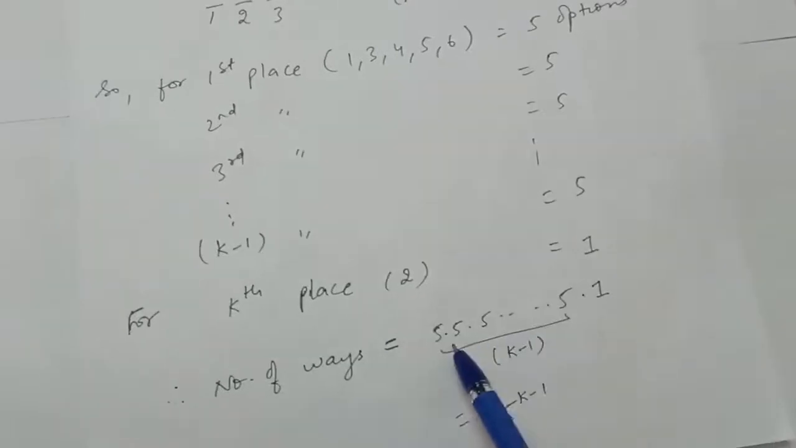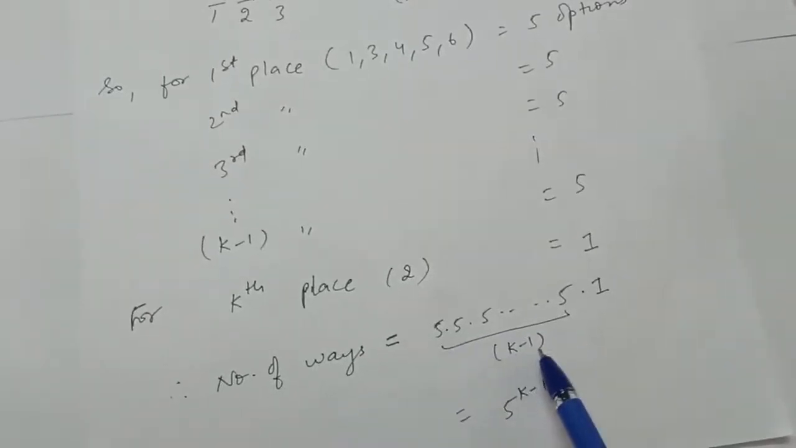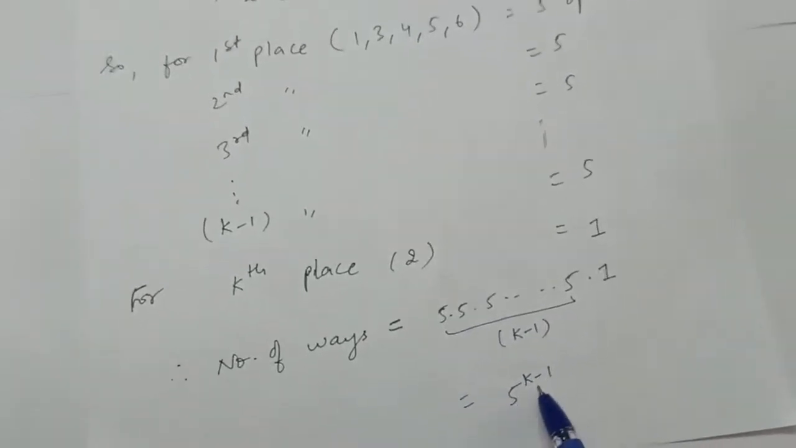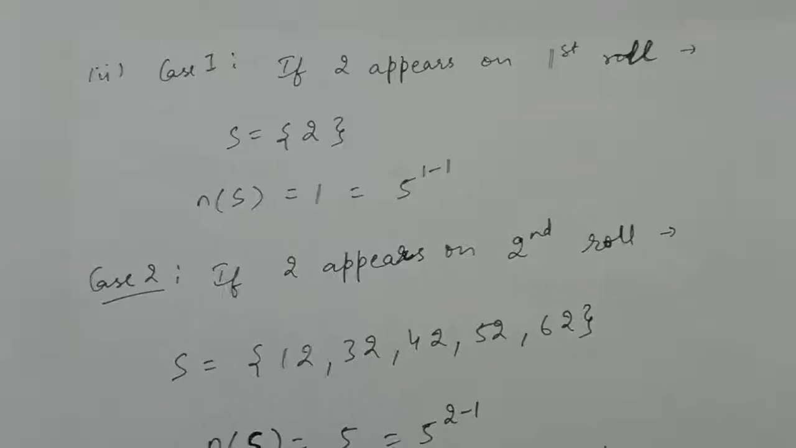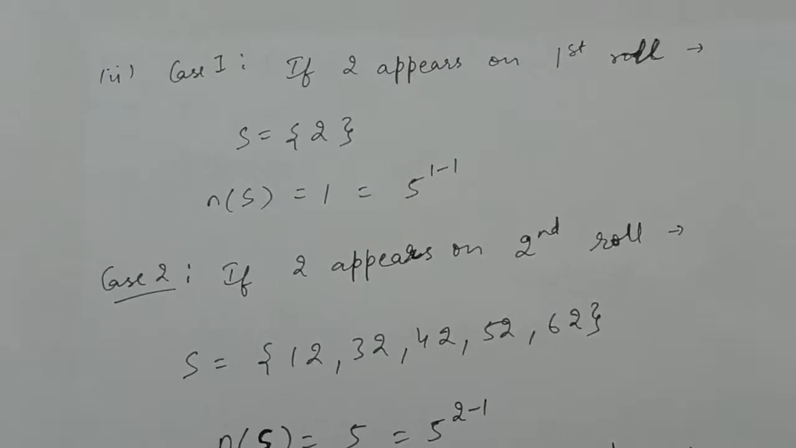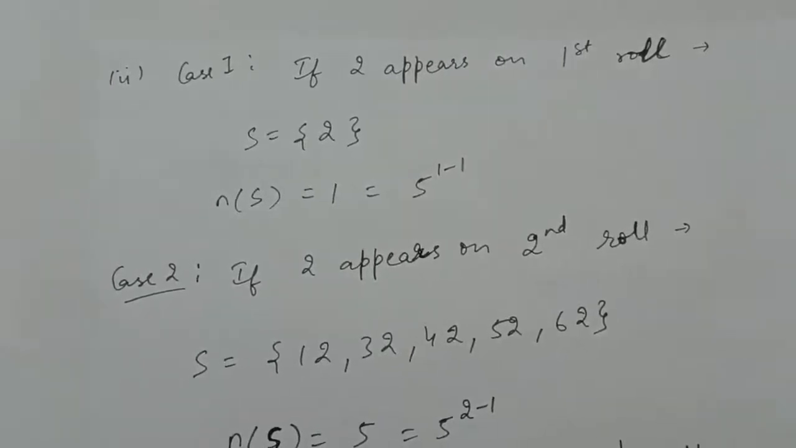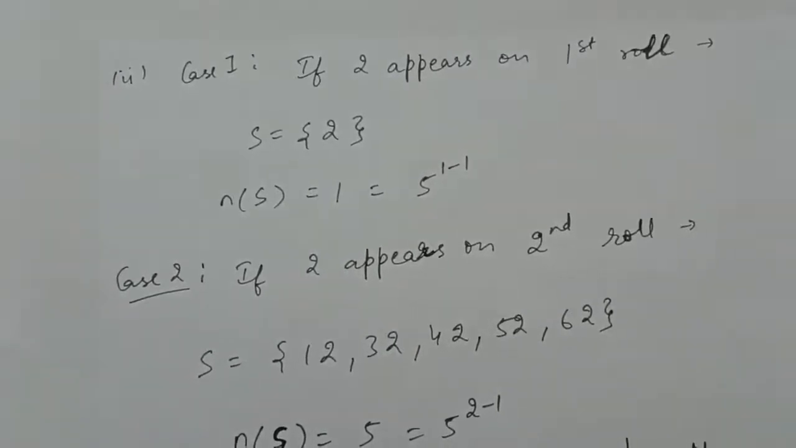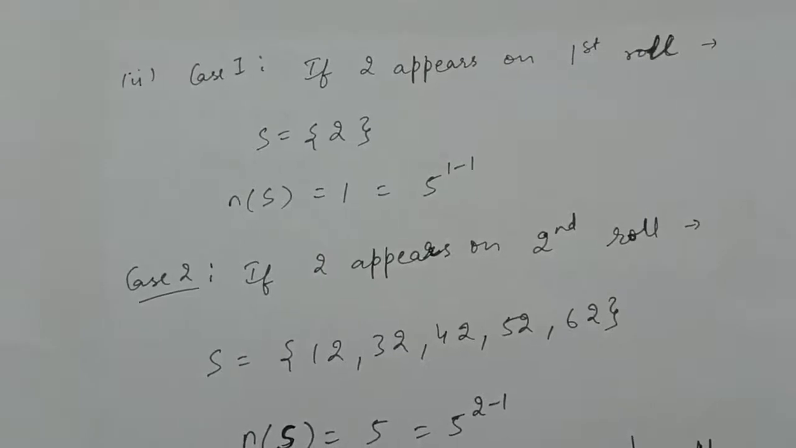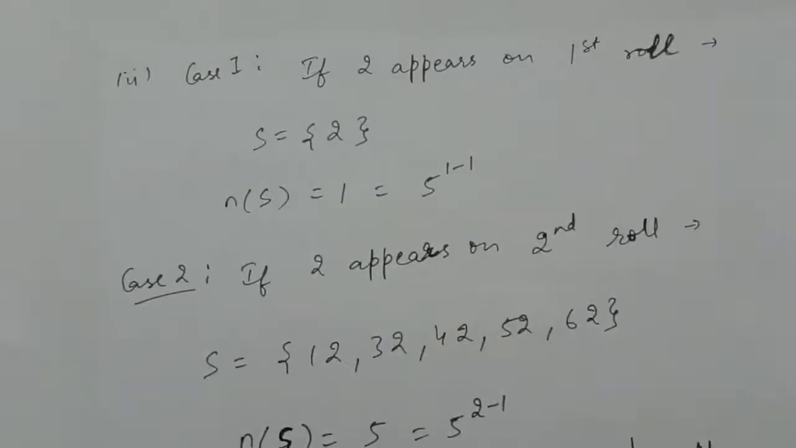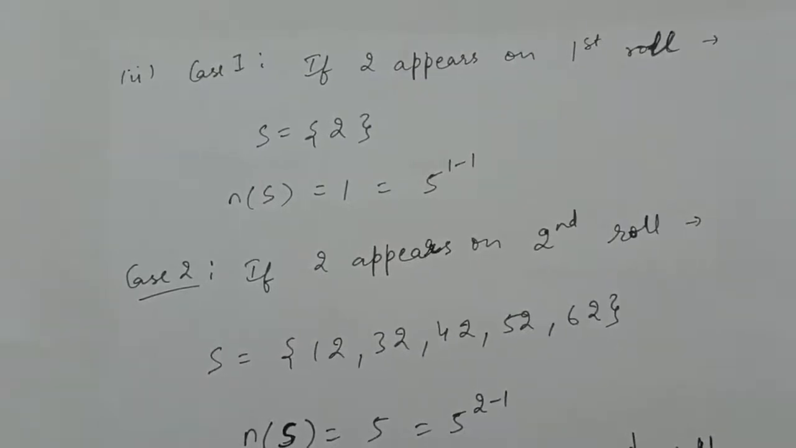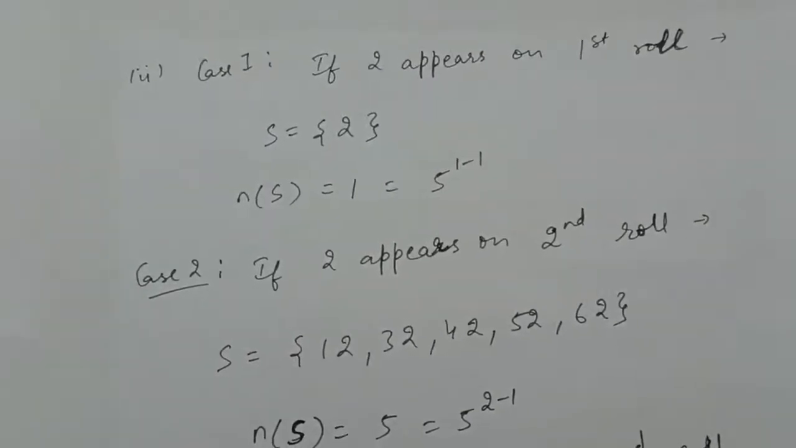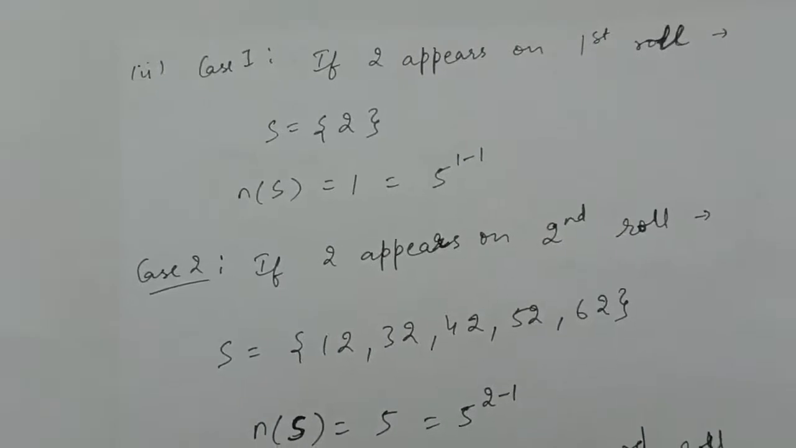So we are multiplying 5 k minus 1 times, so it will be 5 raised to the power k minus 1. Now the next case is, how many elements of the sample space correspond to the event that the 2 appears not later than the kth roll of the die. That is, either 2 appears on the first roll, or on the second roll, or on the third roll, or so on up to on the kth roll, right?